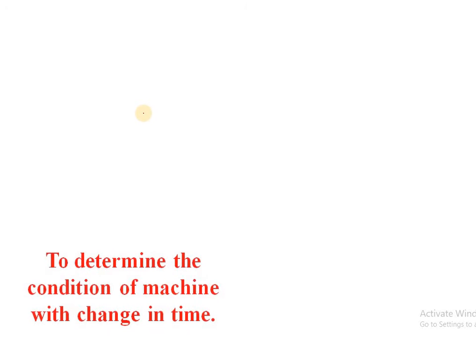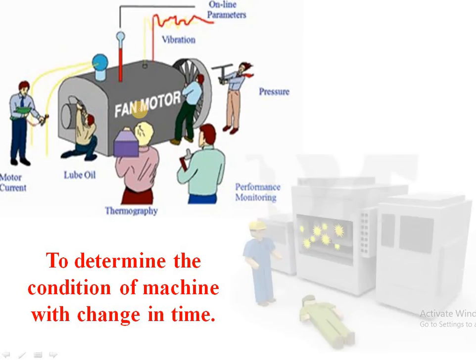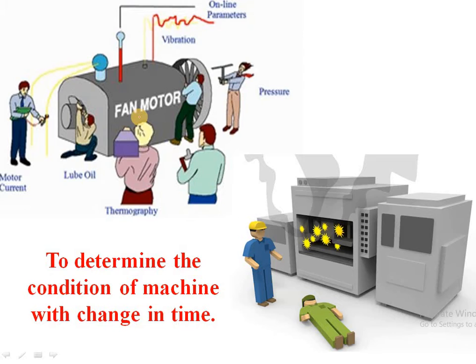So, what is condition monitoring? It is to determine the condition of a machine with the change in time. So, we have to deal with the working condition of the machine with respect to time. Here is an example of a fan motor, or you can take any component or any machine. You have to check its working condition regularly in order to avoid such a dangerous situation.